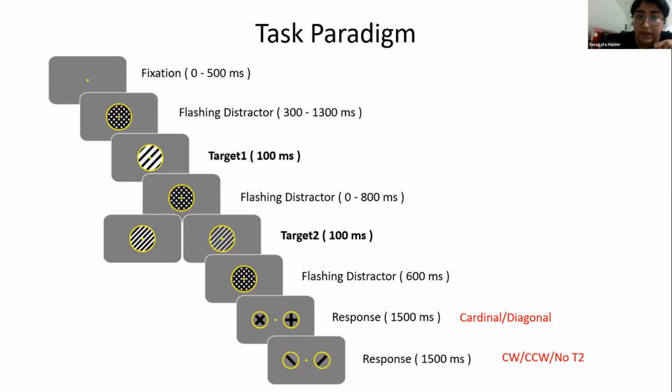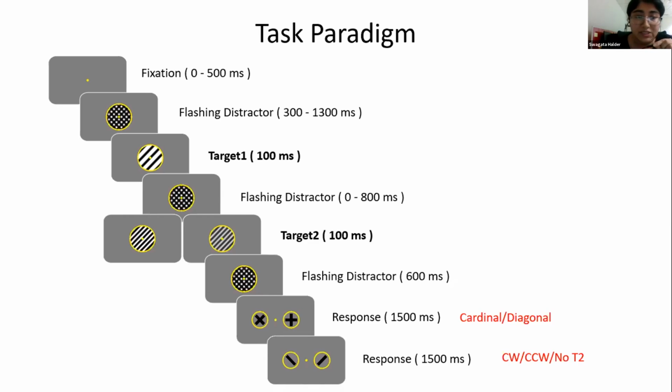And if the contrast is high, then it is actually full contrast. Whereas if the contrast is low, then it is staircased across subjects for a particular accuracy, in this case, 70%. Then the subject responds to sequential responses for target 1 and target 2. For target 1, the response is whether the orientation of the grating is closer to the cardinal axis or diagonal axis. But for target 2, they respond with three choices. If they perceive it, then whether it is clockwise or counterclockwise. If they do not perceive target 2 at all, then with a no T2.